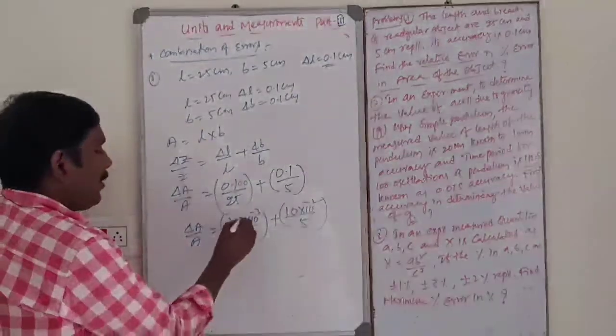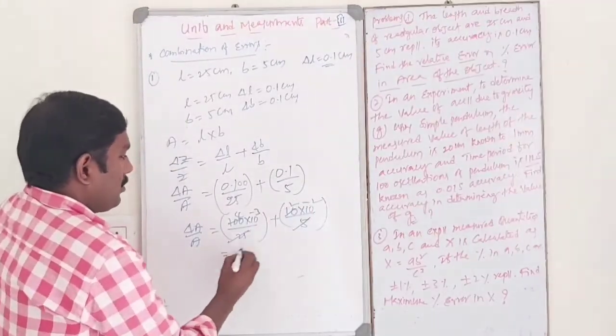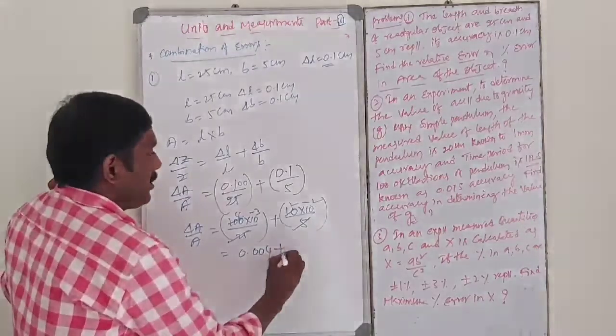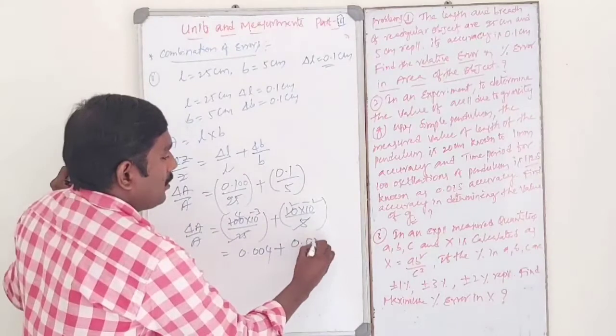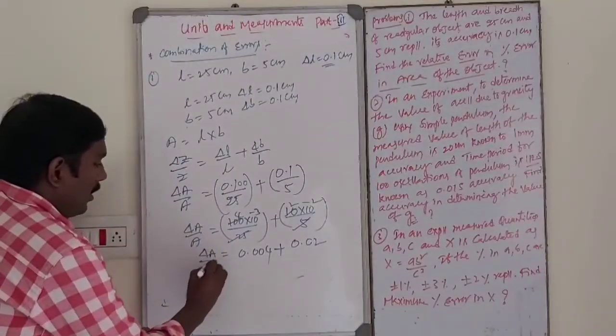That is nothing but 0.004 plus 0.02. So this is the delta A by A.